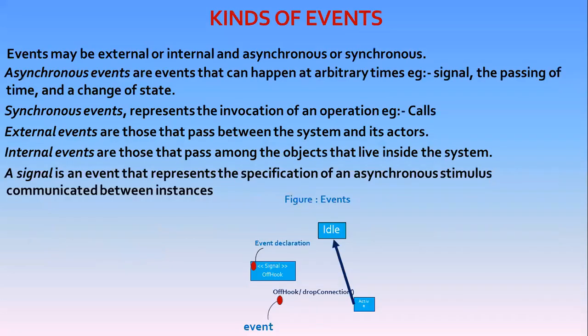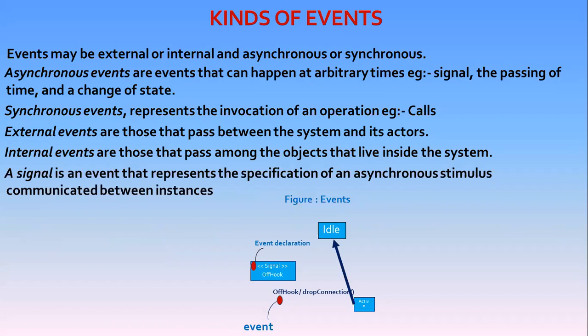Events may be synchronous or asynchronous. So modeling events is wrapped up in the modeling of processes and threads. In the UML, each thing that happens is modeled as an event. An event is a specification of a significant occurrence that has a location in time and space.